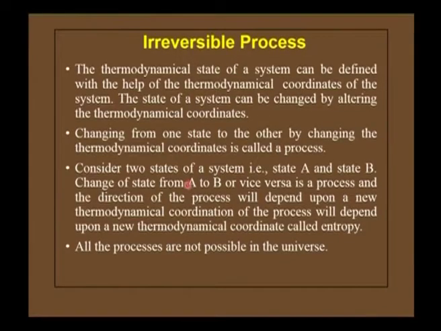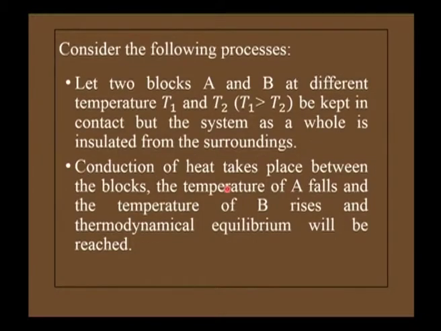The change of state from A to B or vice versa is a process, and the direction of the process will depend upon a new thermodynamical coordinate called entropy, or in other words we can say entropy is a measure of disorder. All the processes are not possible in the universe. Let us consider the following process.